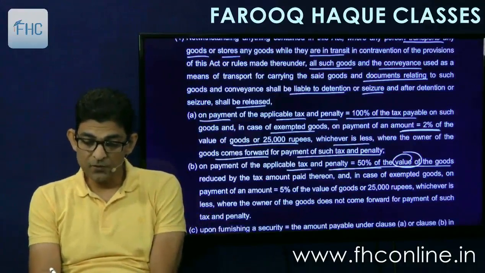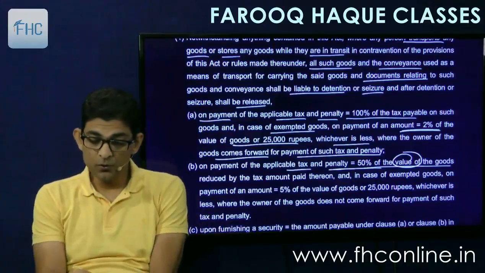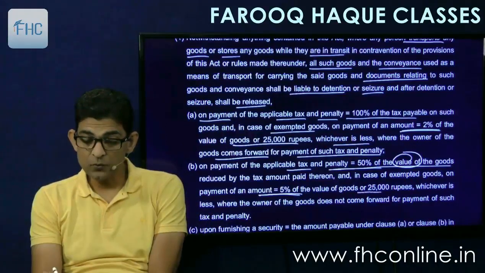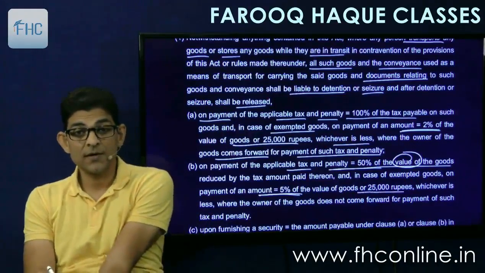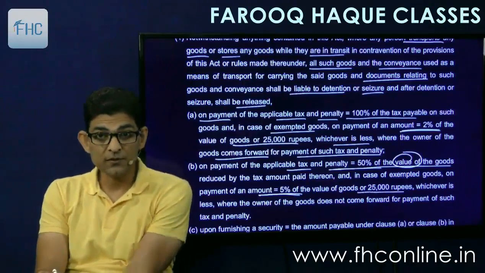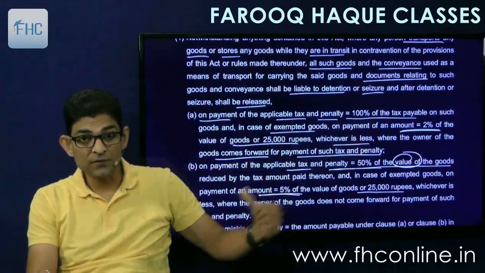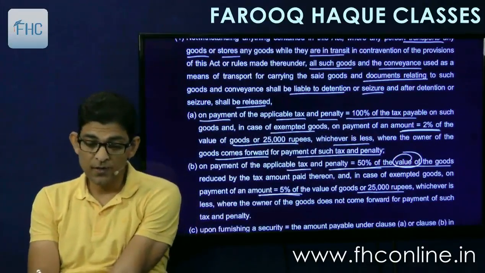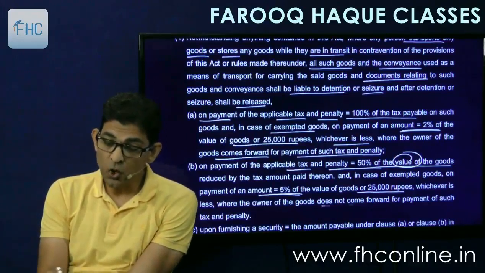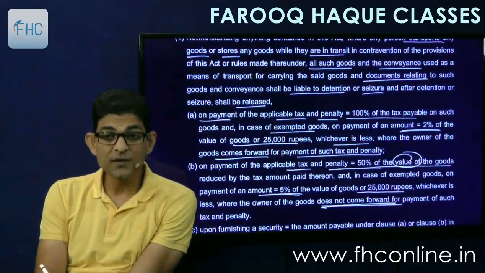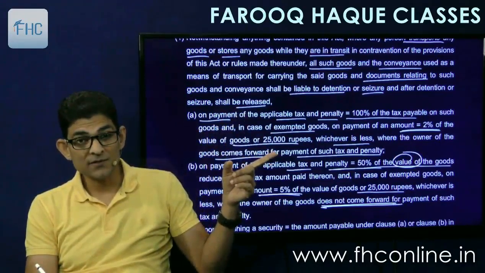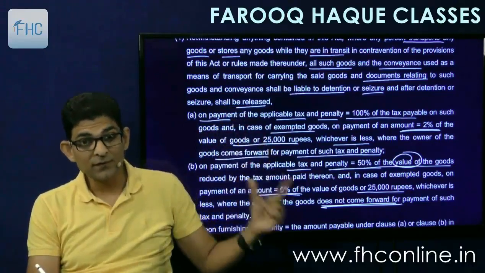And in case of exempted goods, on payment of an amount equal to 5% of the value of goods or 25,000 rupees, whichever is less. So for exempt goods, it will be 5% instead of 2%. Here it was 2%, here it is 5% of the value of the goods, or 25,000 rupees, whichever is less, where the owner of goods does not come forward for payment of such tax and penalty. So where he came forward, then it was less. Where he does not come forward, then it is more.